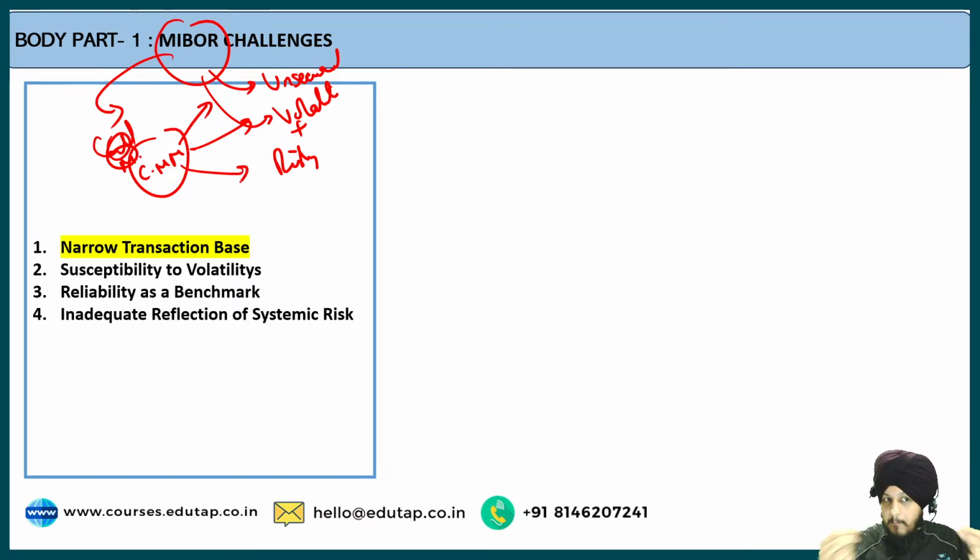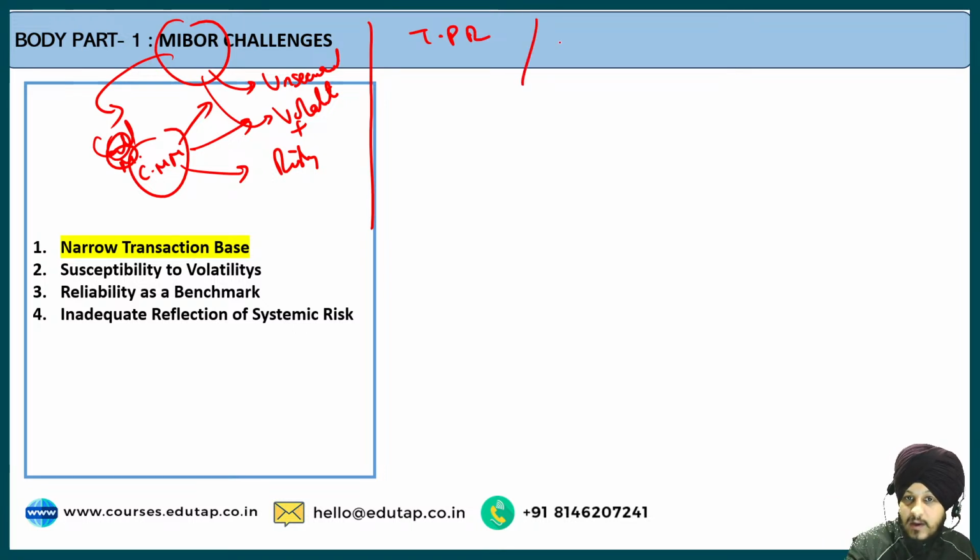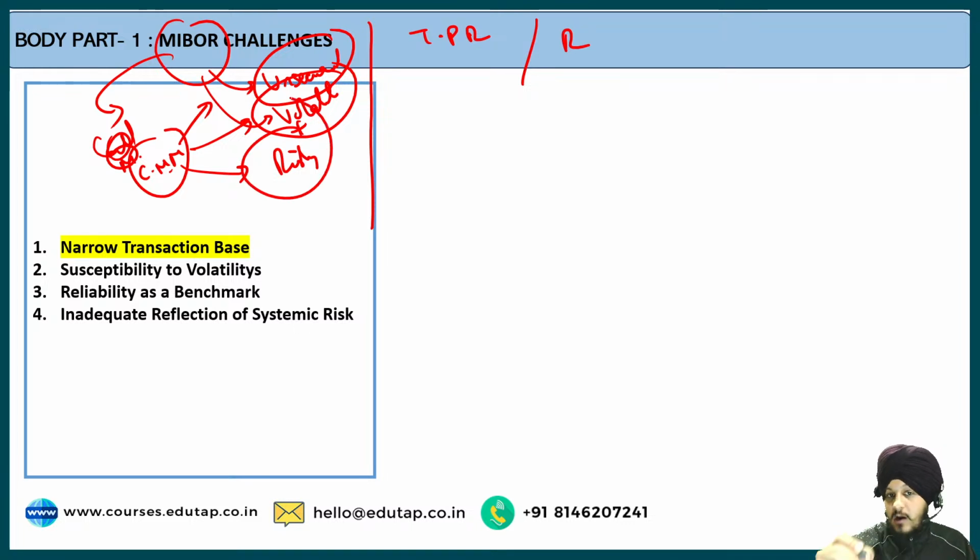Because of the limitation, what the banks are doing is that instead of following this call money market, now they are moving towards other options. What are the other options? For example, the tri-party repo rate, or you can say the repo rate also. And what is the benefit of this other platform? The benefit is that since the call money market is based on unsecured lending, it is very much volatile and risky in nature. But if we talk about the tri-party repo rate, these are very much secured in nature. Why are they secured? Because they are basically backed by collateral.